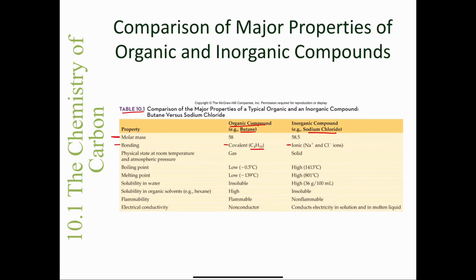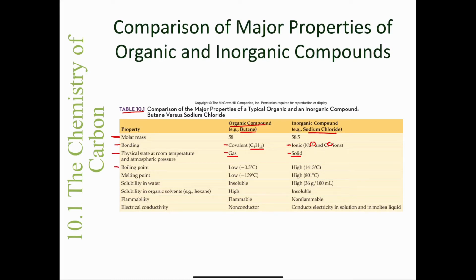And it says here the physical state at room temperature and atmospheric pressure. So at room temperature, butane is a gas. If you've ever tried to hold down the pressure valve on a lighter, you know that butane becomes a gas, whereas sodium chloride is a solid. That is related to the intermolecular forces. The intermolecular forces that hold organic compounds together are much weaker, and that's why it becomes a gas much more readily at room temperature and atmospheric pressure compared to sodium chloride, which is held together by strong electrostatic forces of the cation and the anion.